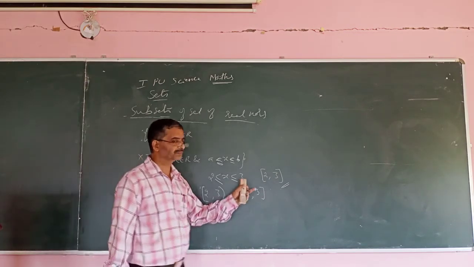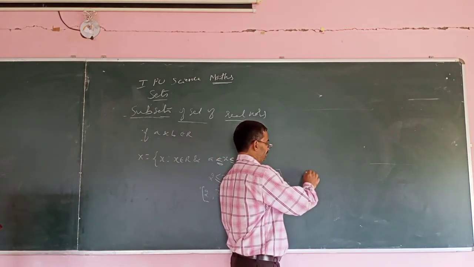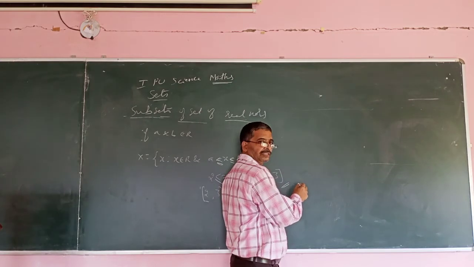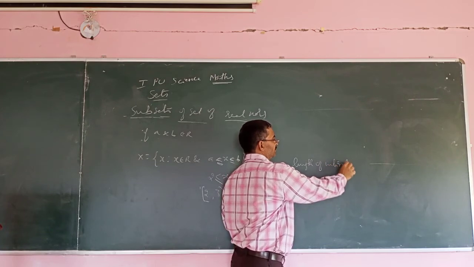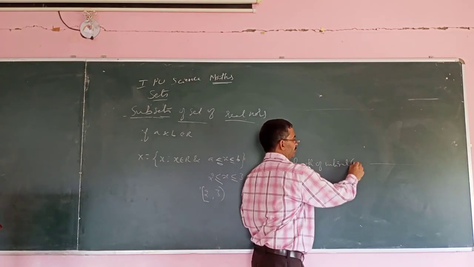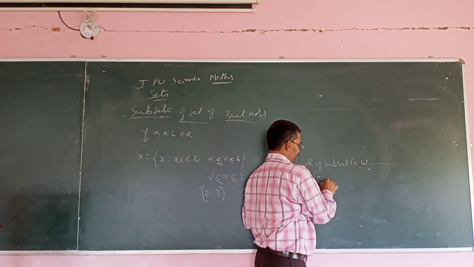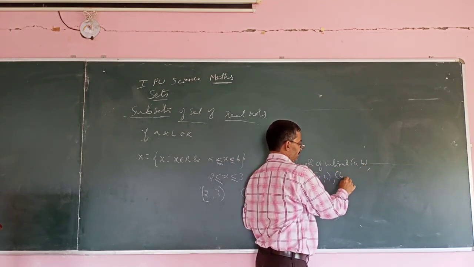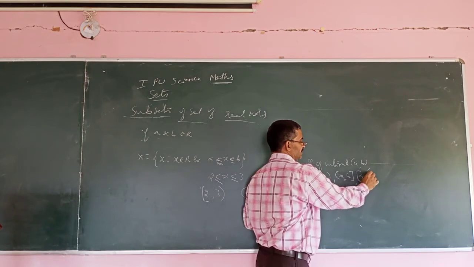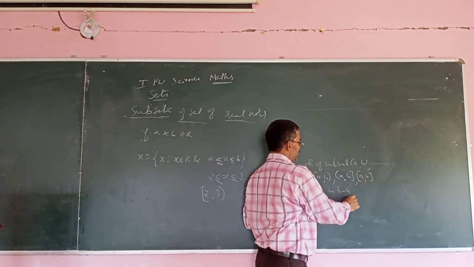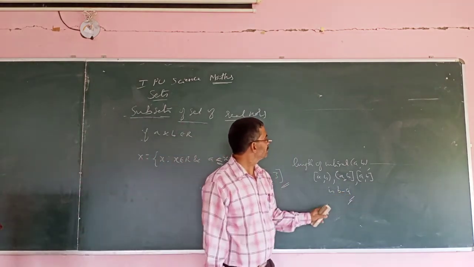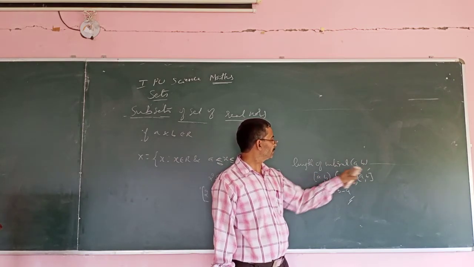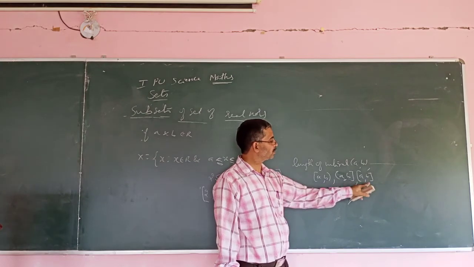And you observe that if you have such intervals, the length of the interval (a, b), or [a, b), or (a, b], or [a, b], is given by b minus a. The length of the interval is given by the second number minus the first number, whichever interval you take: fully open interval, half open, half closed, or closed intervals.